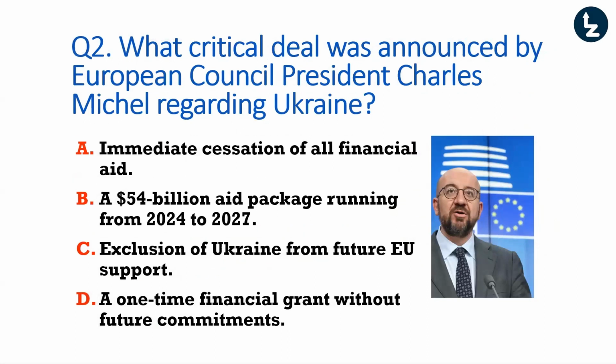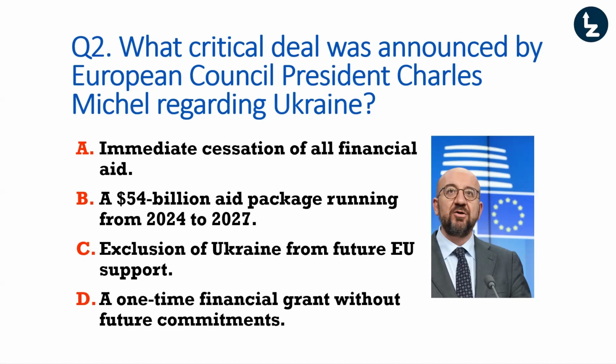What critical deal was announced by European Council President Charles Michel regarding Ukraine? So what critical deal was announced by Mr. Michel? And our options are immediate cessation of all financial aid. Cessation, it means to stop. Or a $54 billion aid package running from 2024 to 2027, or exclusion of Ukraine from future EU support, or a one-time financial grant without future commitments. Which one do you think it is?